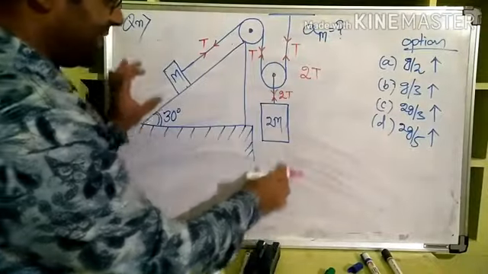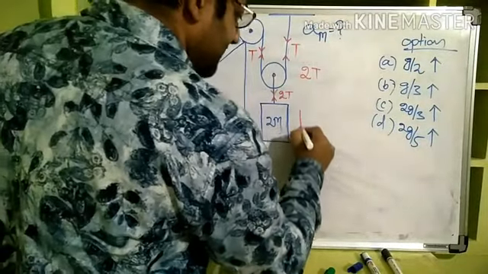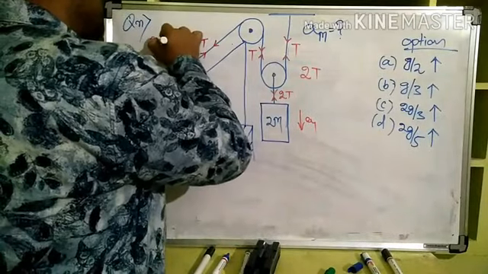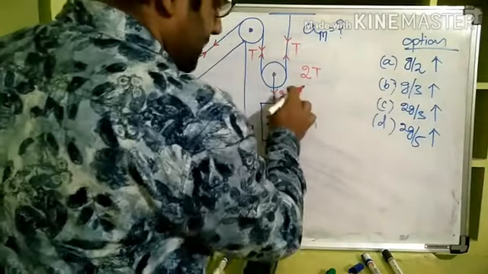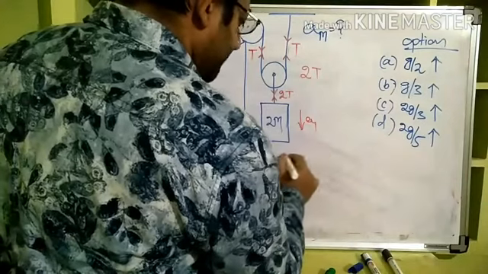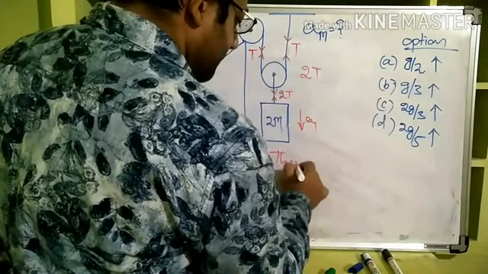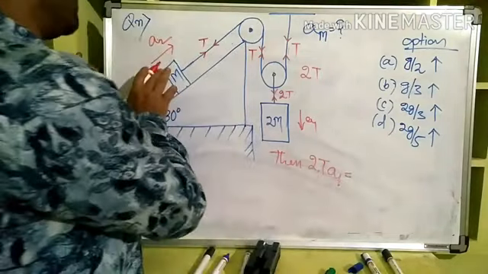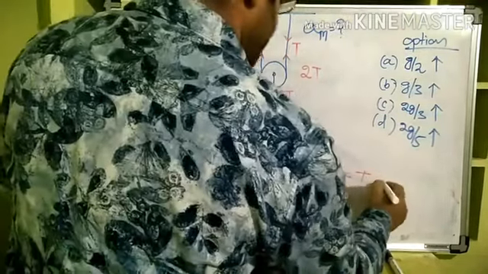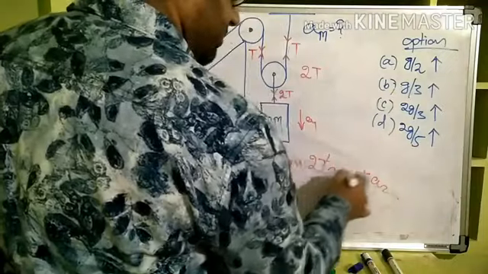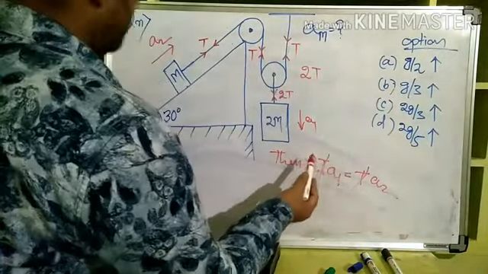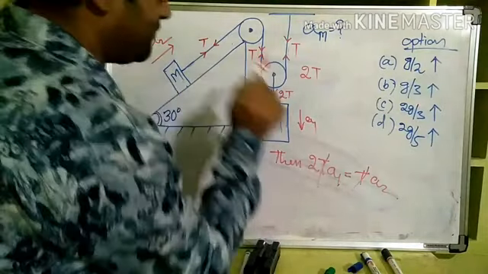Let us say this is coming down, this is moving up, we assume. Let us say this is coming down with acceleration a1 and this is moving up with acceleration a2. Then what is the tension on this block? 2T. 2T multiplied by a1 is equal to, what is the tension here? T multiplied by a2. So T got cancelled. a1 is equal to a2 by 2. a1 is equal to half of a2.